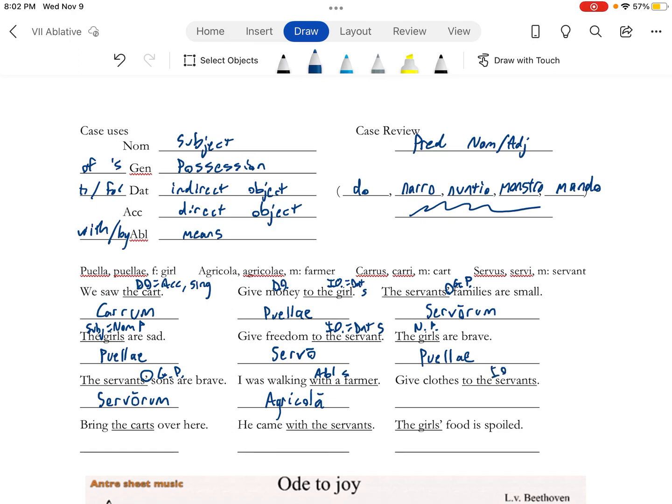Alright, give close to the servants, O, which equals dative, and, whoa, no. A moment now. Alright, dative and plural. Alright, so get rid of the US, and there's our plural ending, IS. Bring the carts, direct object, which equals accusative, and plural. Drop the US. There's my accusative plural. With is ablative, and it's plural. Drop the A. Cool. And then again, genitive plural. Drop the A and put ARUM.